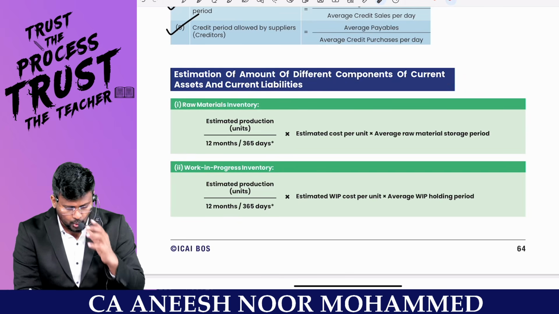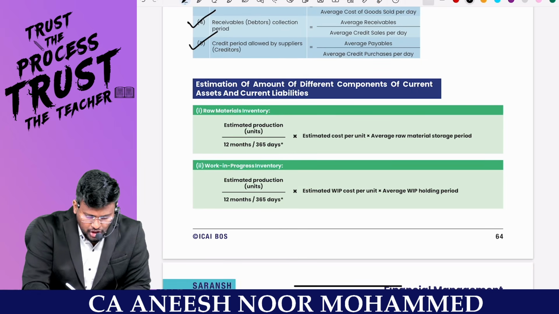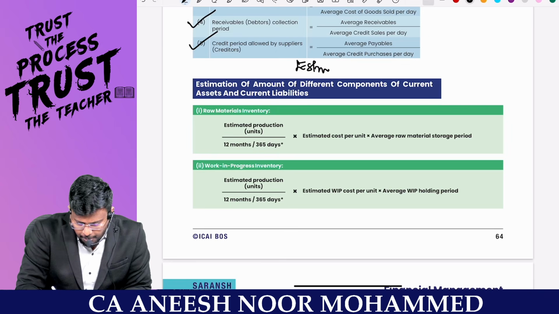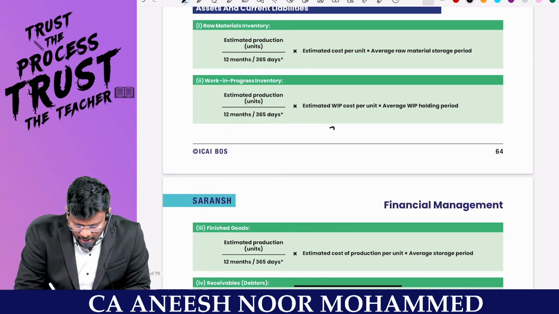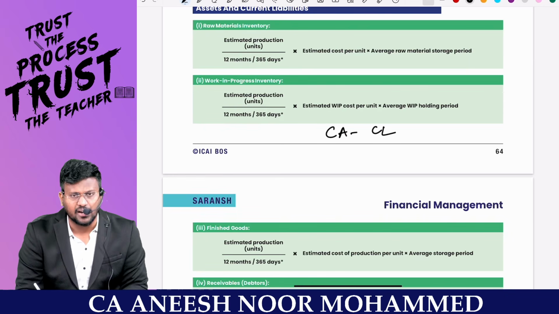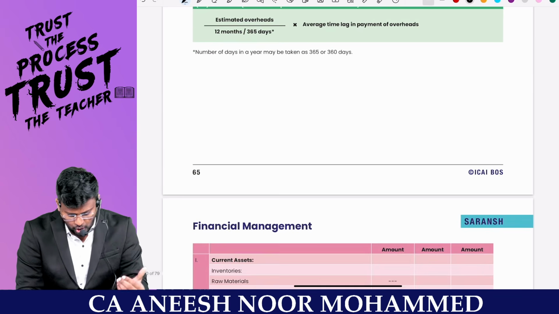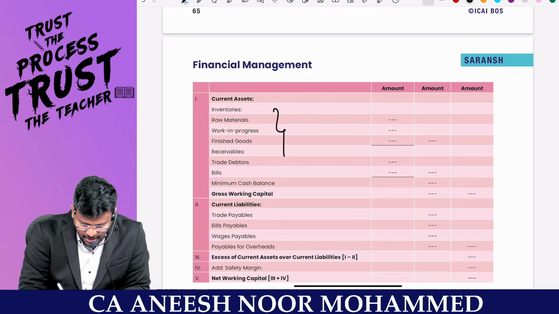We are going into the estimation of working capital. This is a very important topic for today's examination. Estimation of working capital. What is working capital, my dear lovable students? Which is nothing but current asset minus current liability. What and all comprises of current asset? These are the items comprises of current asset.